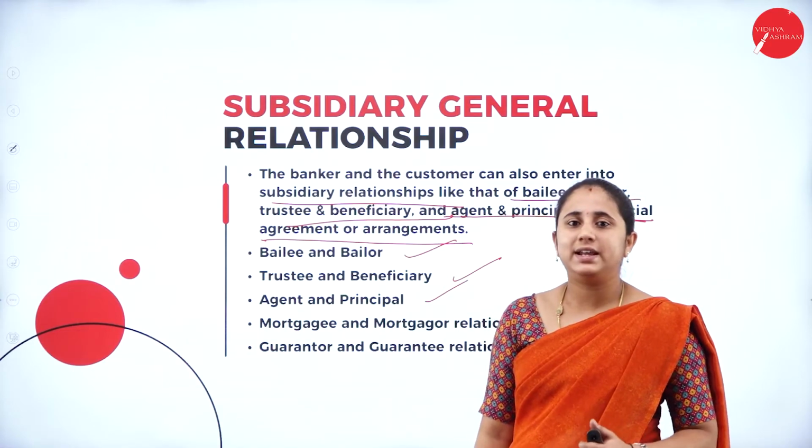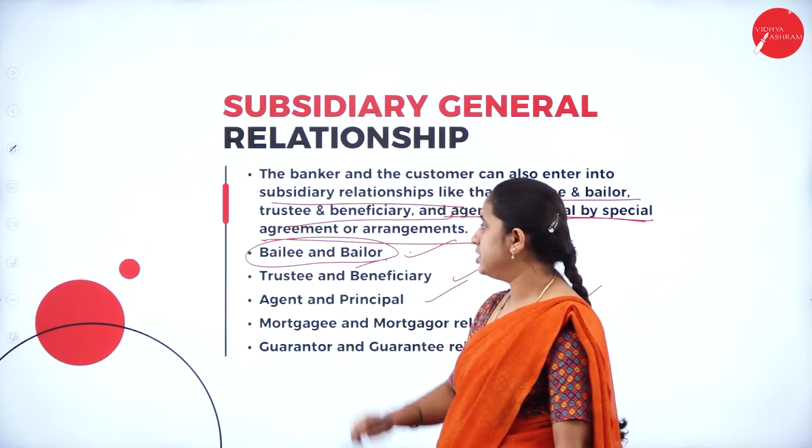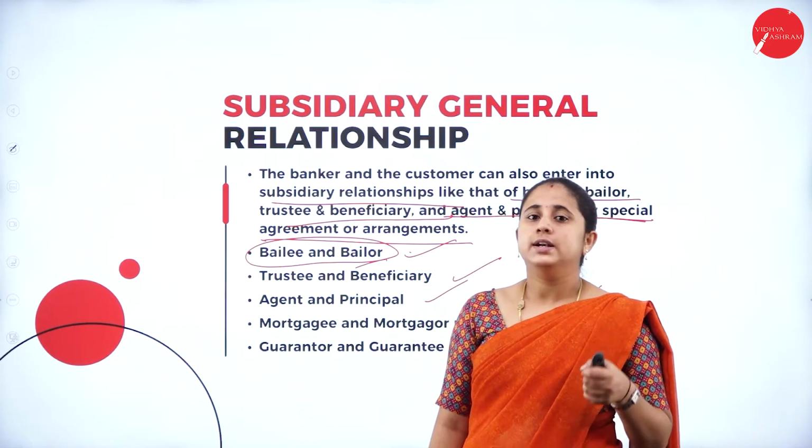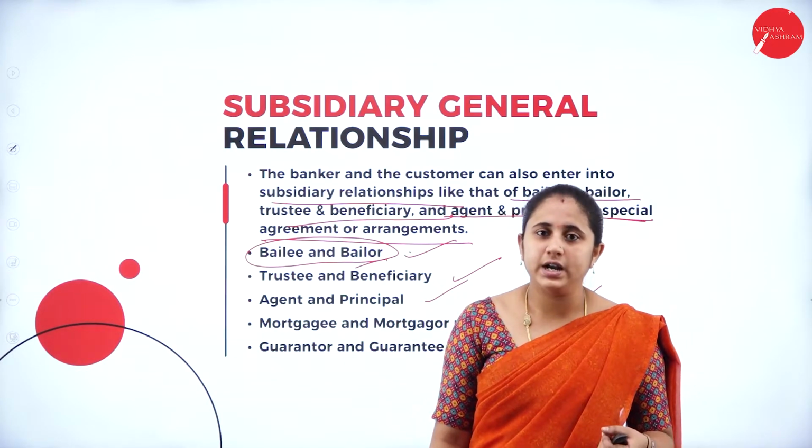First one is the bailor and bailee relationship. This relationship is established when the customer deposits some valuable things or documents for safeguarding.